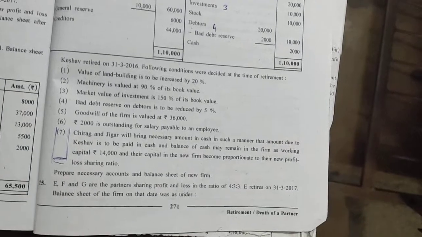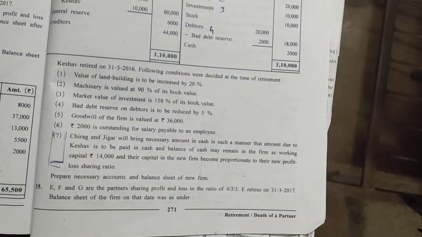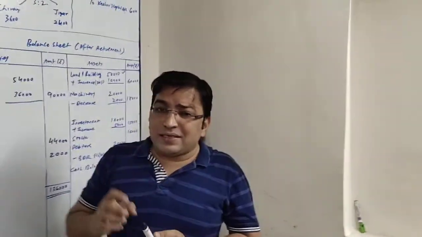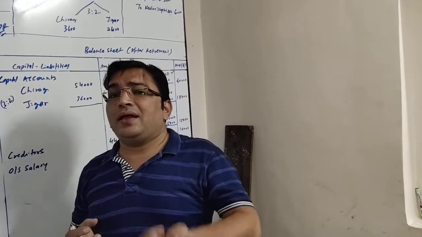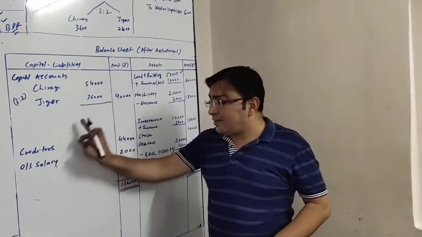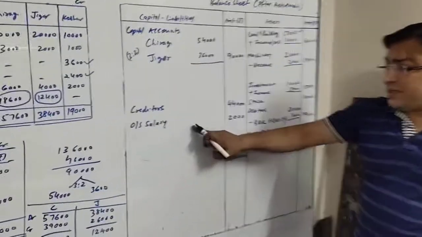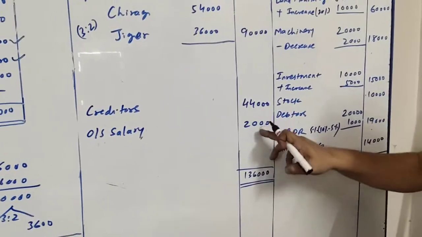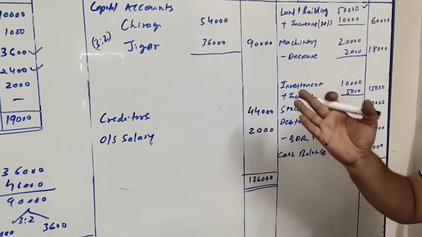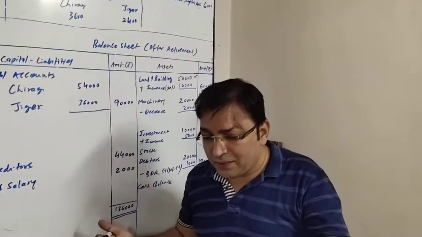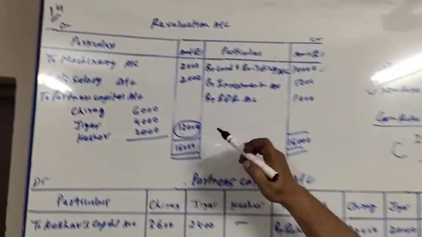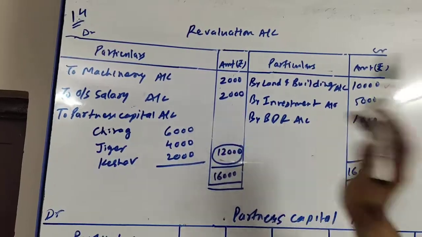Rupees 2,000 is outstanding salary payable to an employee. Now this is a separate adjustment. As it is outstanding, it is our liability, so we will be writing at the liability side, outstanding salary rupees 2,000. Now this outstanding liability, which was not there in the books, has now come to the books. That is one kind of loss, so it will be debited to revaluation account rupees 2,000.